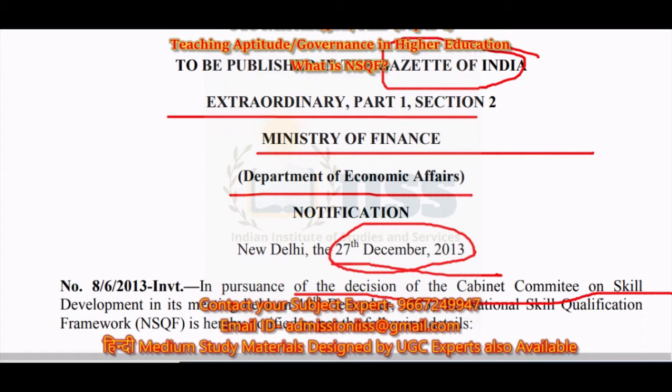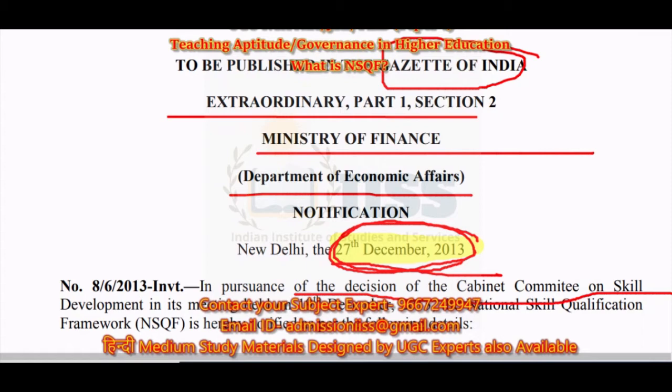But this date is not important. You don't have to remember this date. What you have to remember is this date, that is 27th of December 2013. This date becomes very important right now because this was the date when NSQF came into being, when it was implemented.